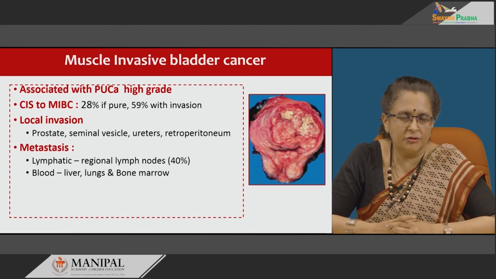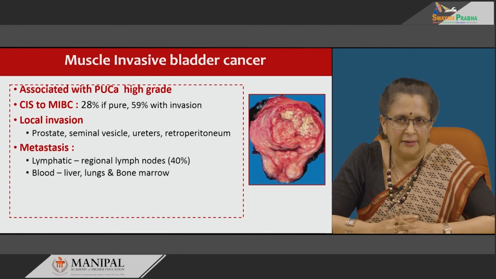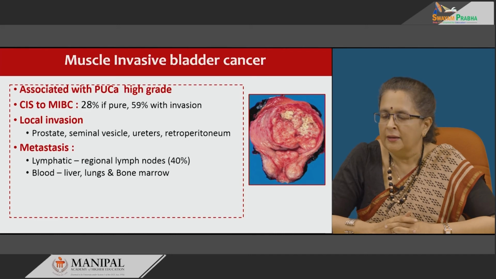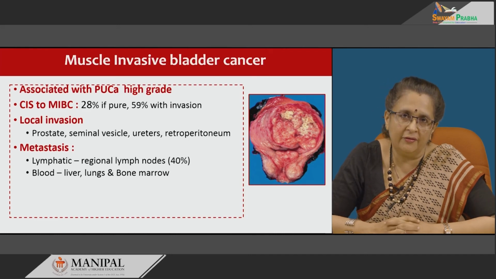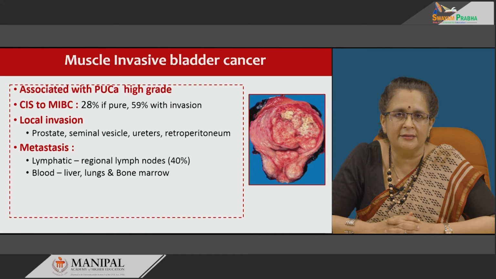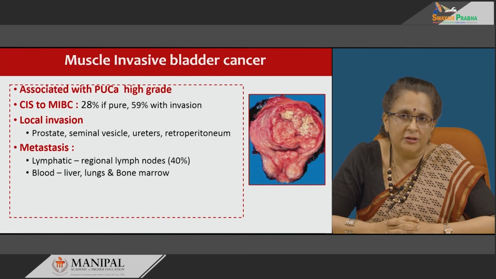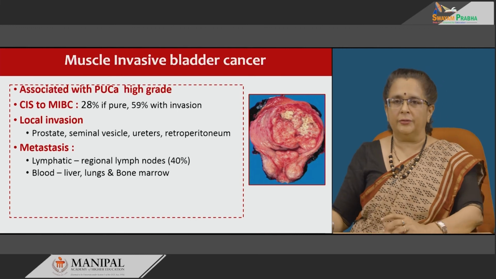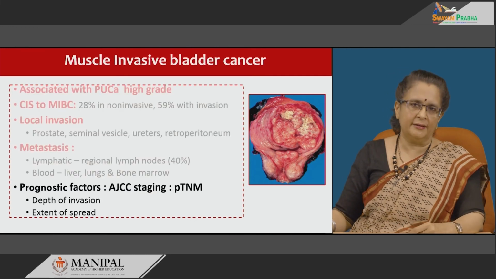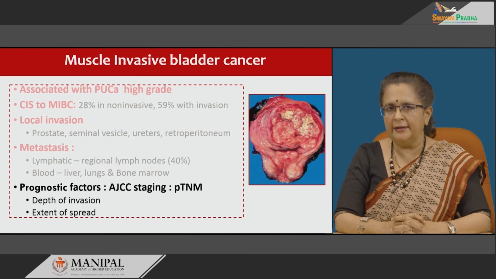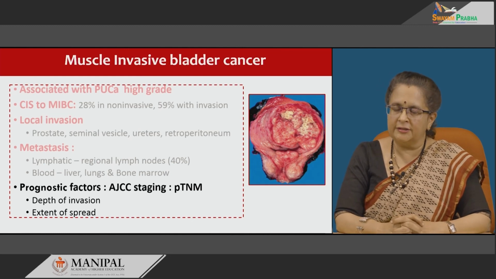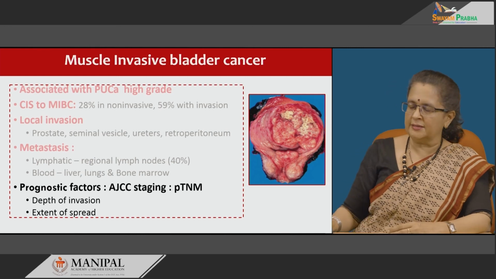Now, locally these tumors will invade the prostate, the adjacent seminal vesicle, ureters, retroperitoneum, etc. Metastasis could be either lymphatic or blood-borne. Lymphatic spread is initially to regional lymph nodes, while blood-borne spread is usually to the liver, lungs and bone marrow. Prognostic factors depend on the pTNM staging as per AJCC staging protocols, in which we check for the depth of invasion as well as extent of spread.